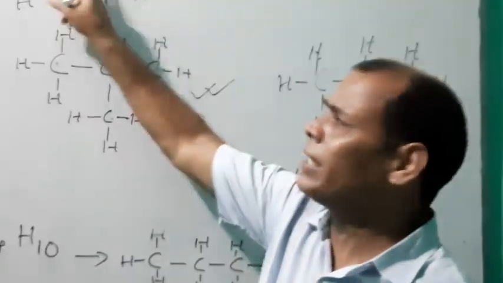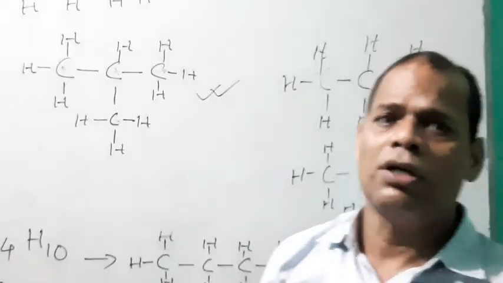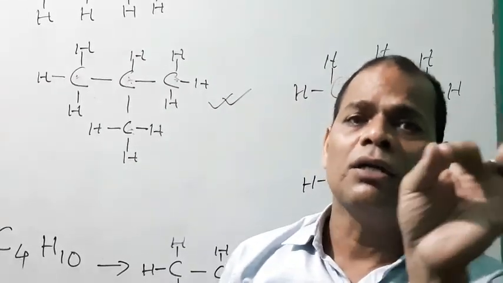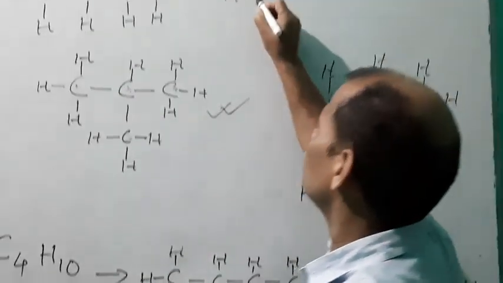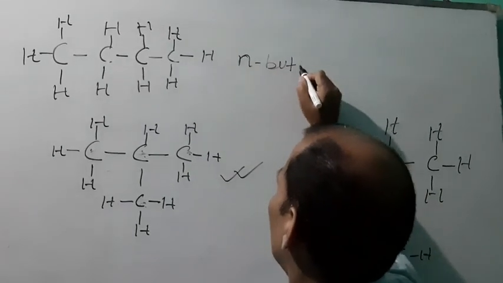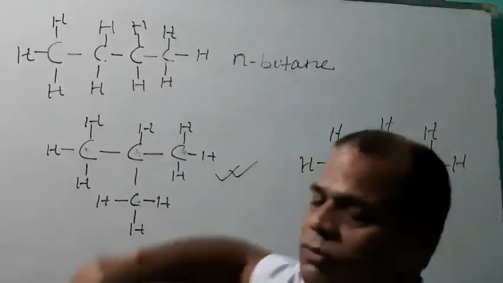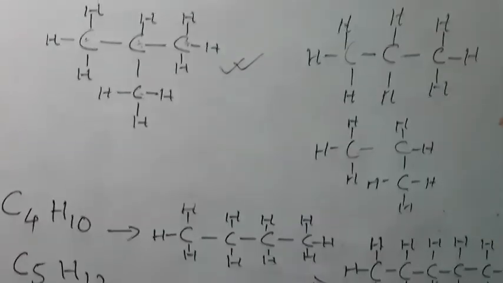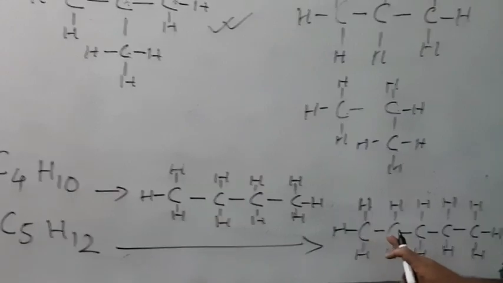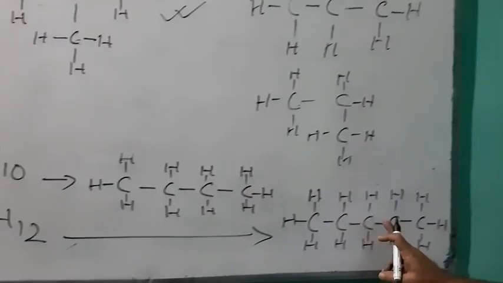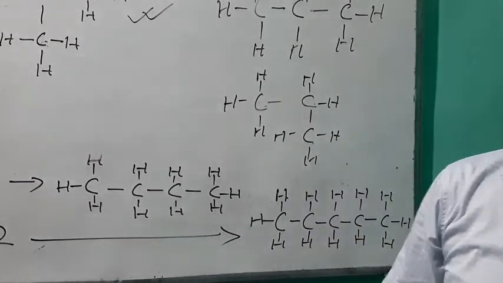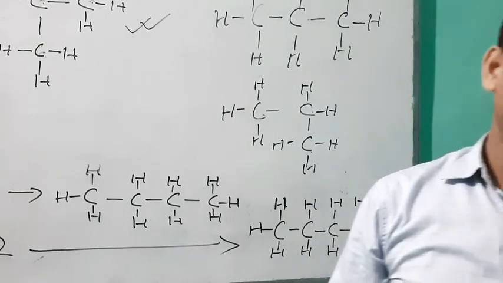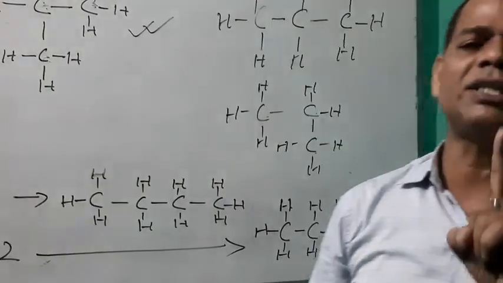And all are connected by single covalent bonds. So what would the name be? Normal butane. Similarly, here you see there are 5 carbons, 1, 2, 3, 4, 5, all connected in a straight chain.